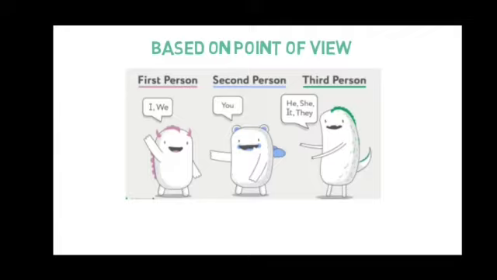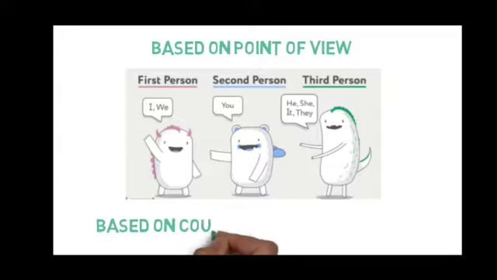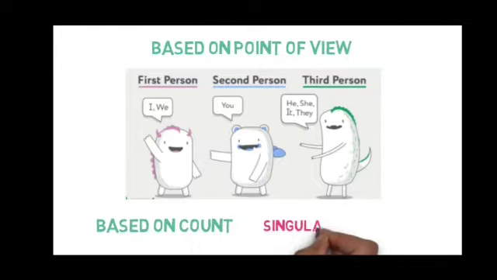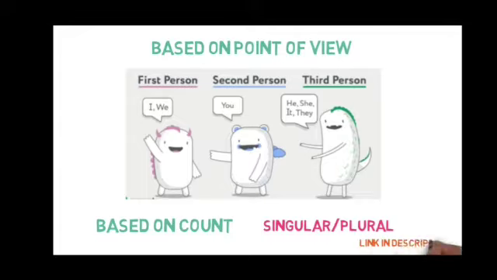Now, based on point of view: first person I, we; second person you; third person he, she, it, they. These are also called subjects. Sometimes we are not using a noun, but we are using these pronouns based on singular and plural number. Means the person depends on singular and plural number.